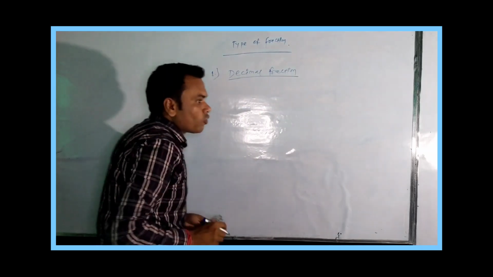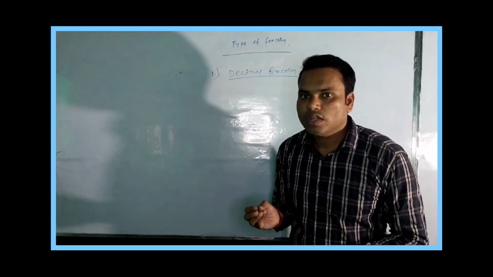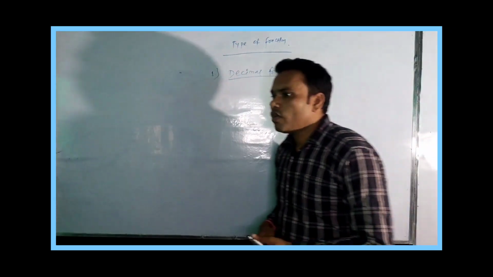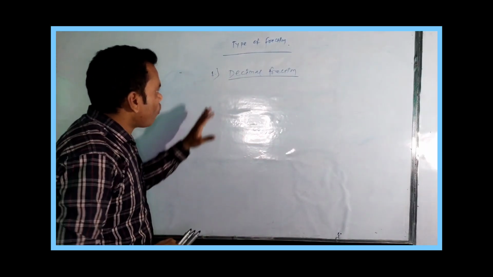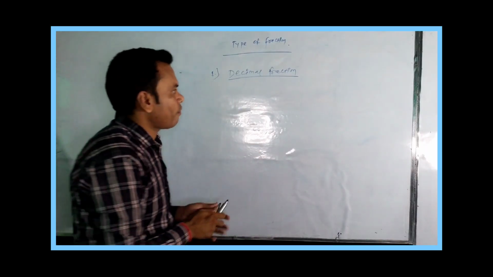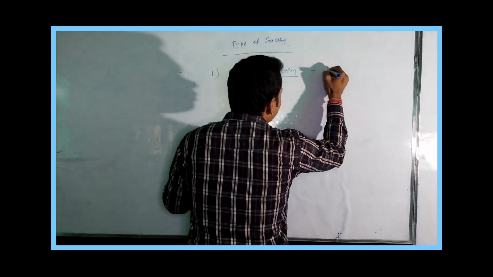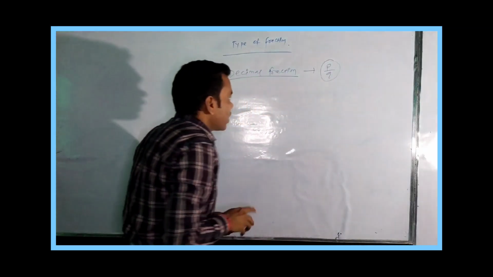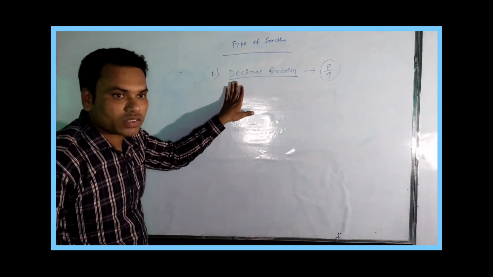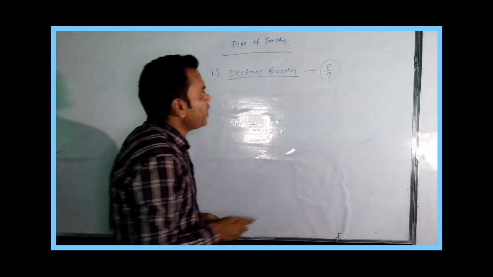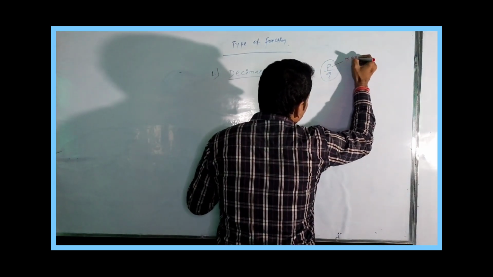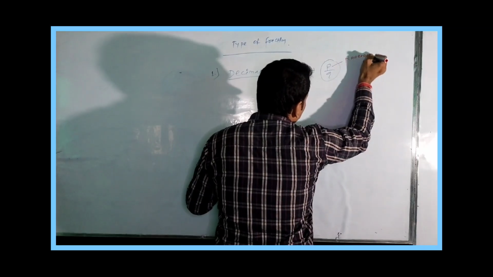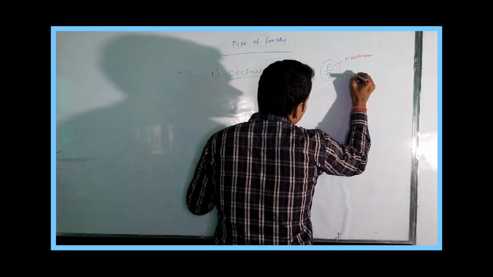What is a decimal fraction? We know a fraction is P by Q, where P is the numerator and Q is the denominator.